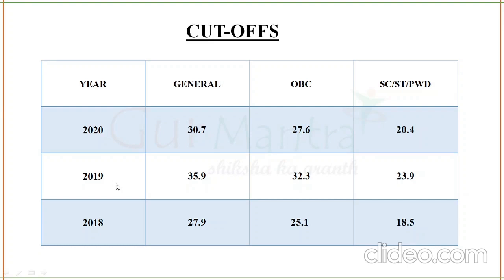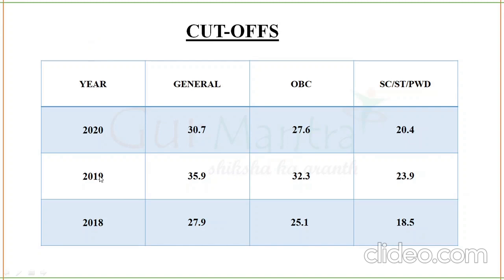In 2019, actually I wrote the GATE exam in 2019 only and I got 95 percentile. For general, it is 35.9. For OBC, it is 32.3. And for SC, ST, PWD, it is 23.9. In 2020, the cutoffs are for general 30.7, OBC 27.6, SC, ST, PWD, it's 20.4.